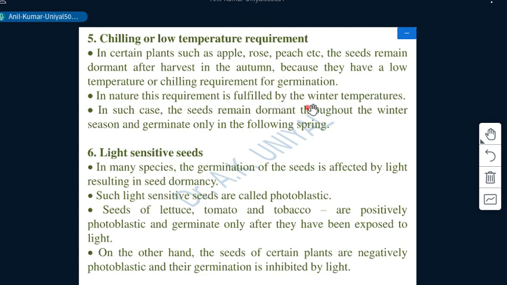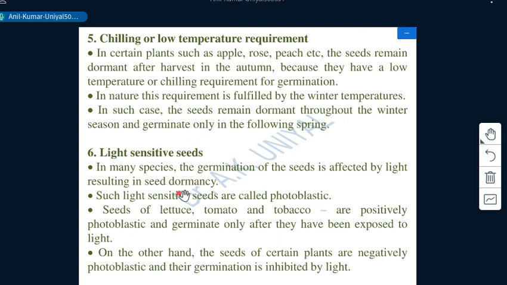After the ripening of seeds, the seeds remain lying on the ground under snow-packed areas, and after melting of the snow during spring, March or April, they are able to germinate. This period is their habit, even under controlled conditions. It means they need some chilling requirement as per their habit. In nature, this requirement is fulfilled by winter temperatures, and in such cases the seeds remain dormant throughout the winter season and germinate only in the following spring.